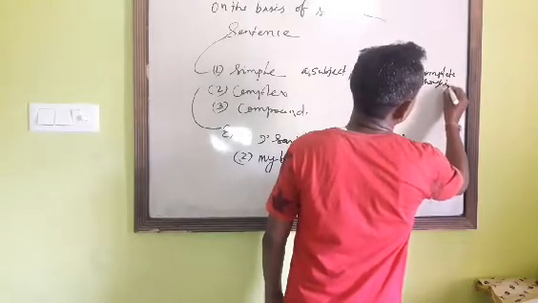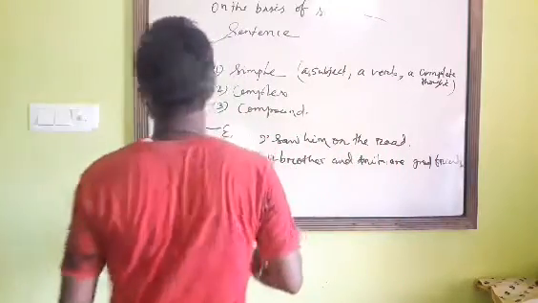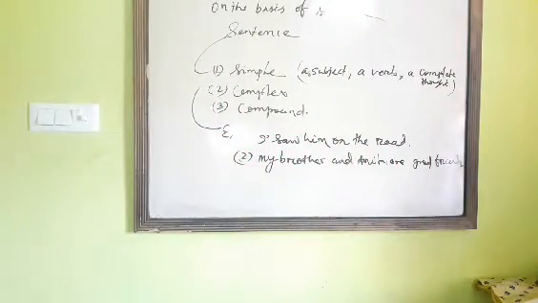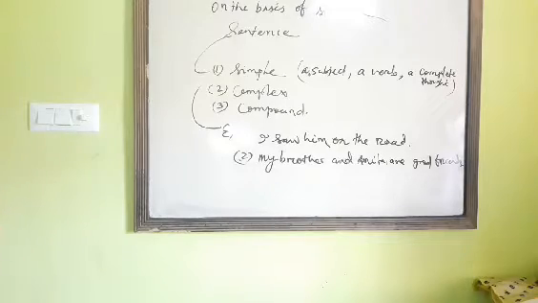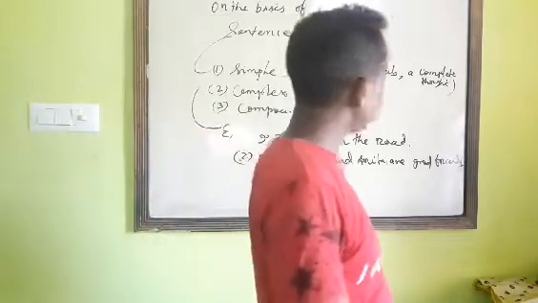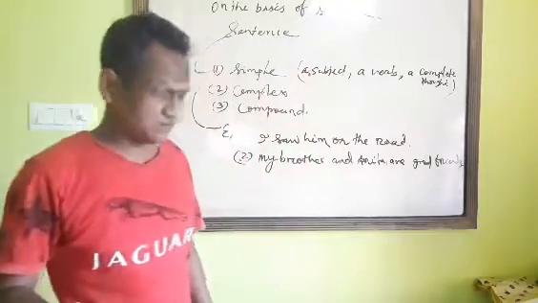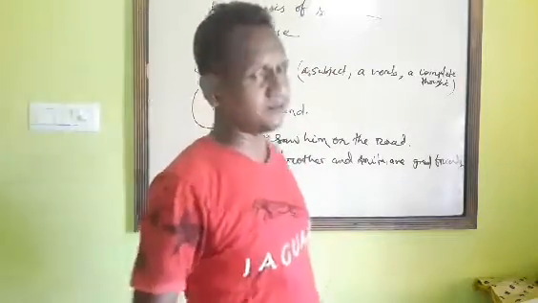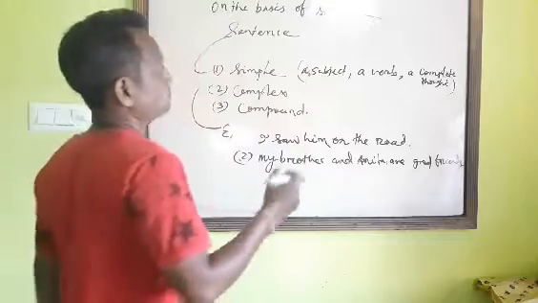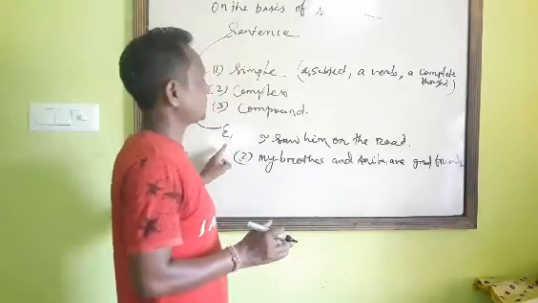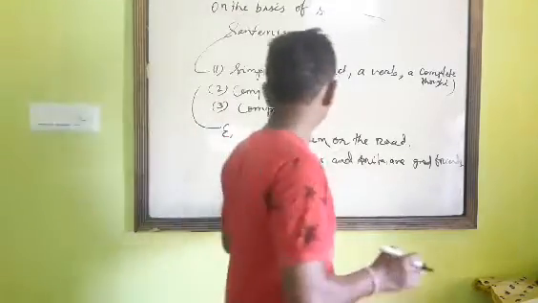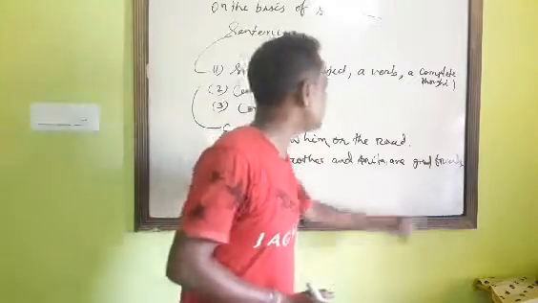So then we call it a simple sentence. Clear? A simple sentence is a kind of sentence which has a subject, a verb, and a complete thought. Just observe these sentences: I saw him on the road. My brother and Anita are good friends.